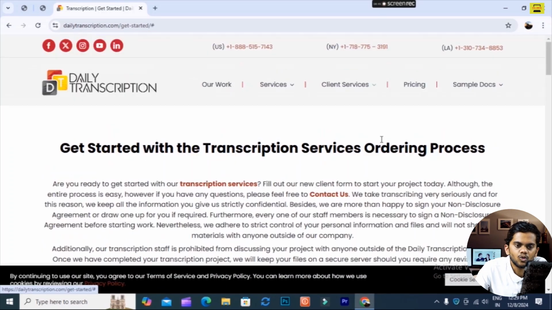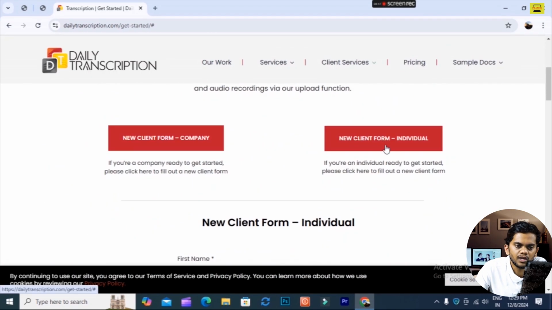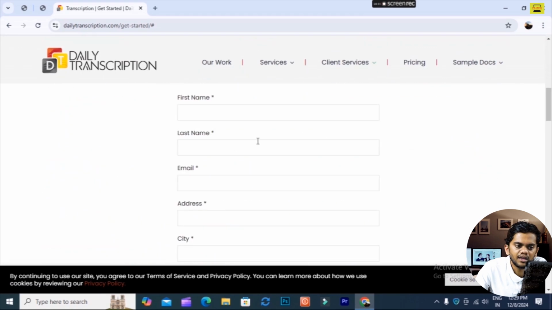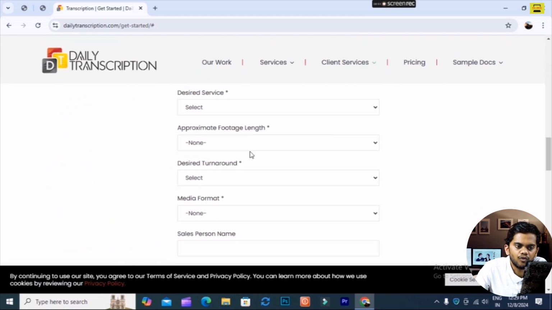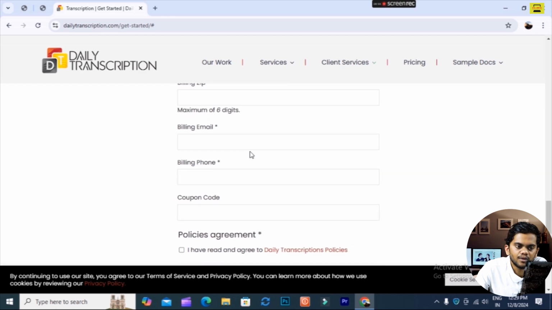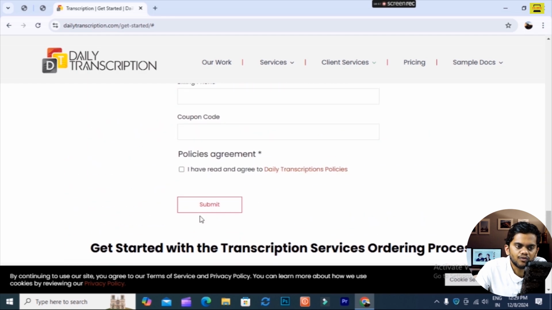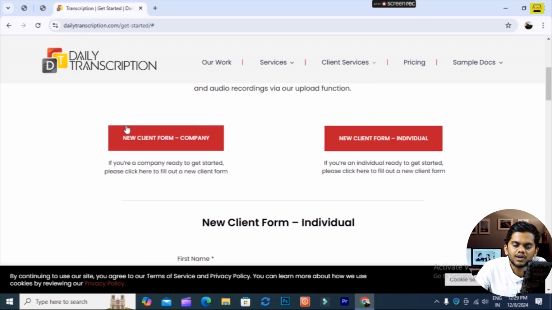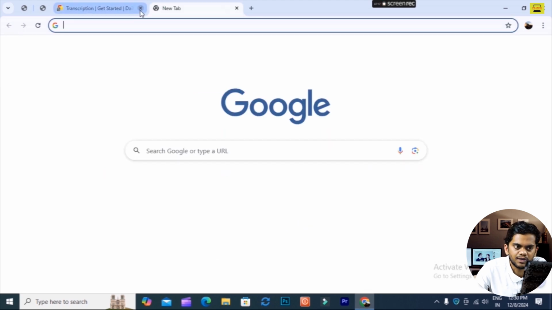I will click new client form for the individual. Then you have to fill up this kind of form, and then you have to submit it. After submitting all these details, you can get the work from that website. So this is the third website, and you can also earn certain income from this website.